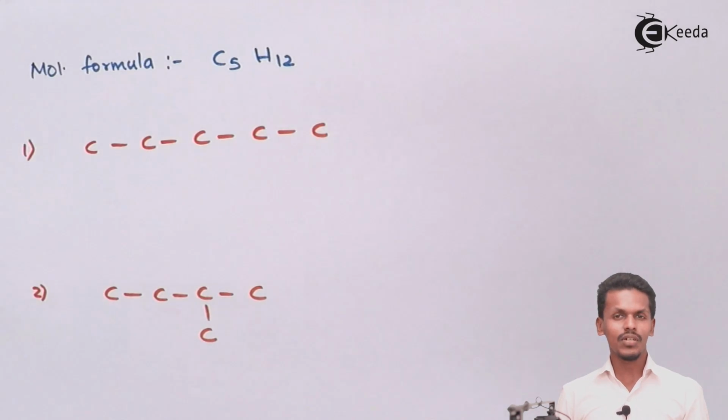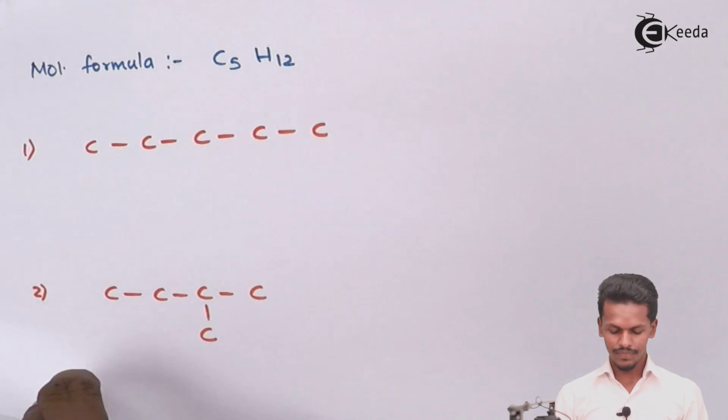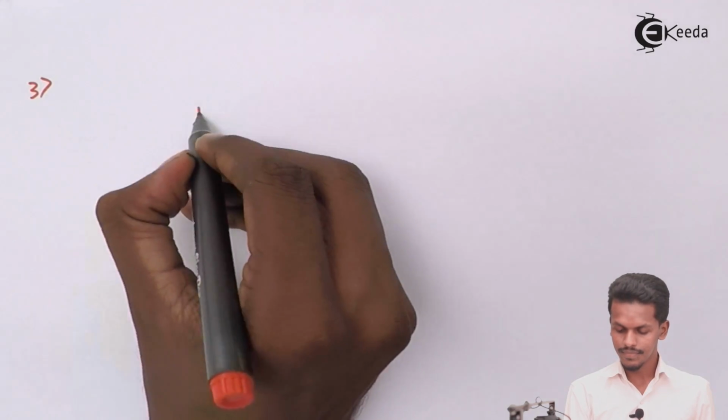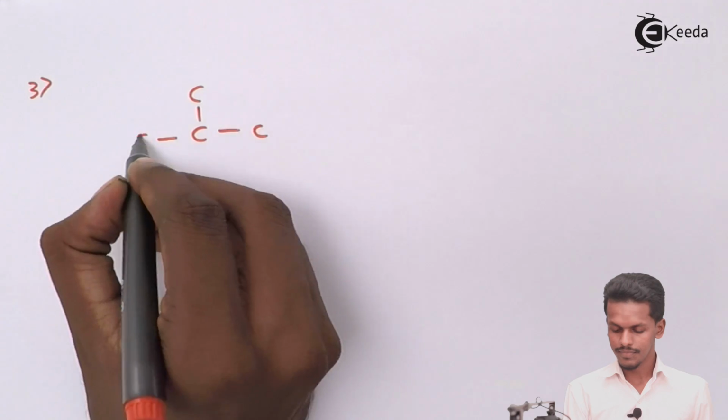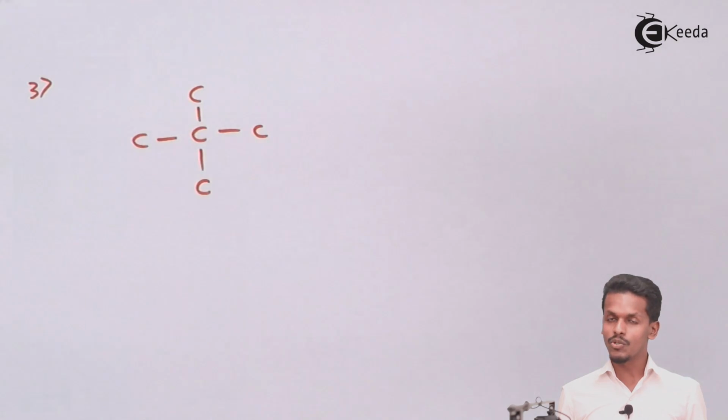And the last possibility for the molecule having the molecular formula C5H12 would be this one, but let us fulfill the hydrogen atoms also.